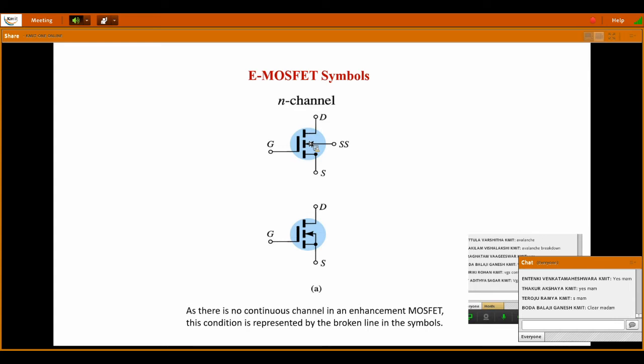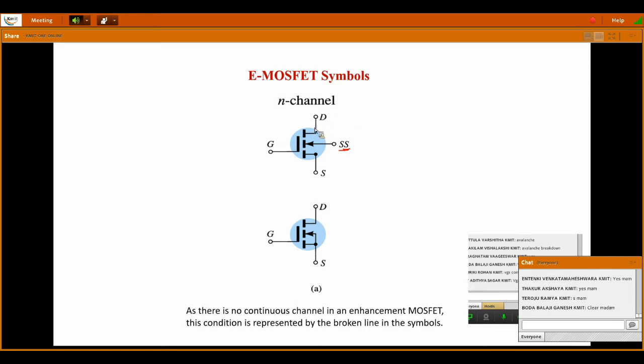So initially there is no channel. Since there is no channel, in the symbol it is represented as a broken line. Okay, so while drawing the symbols in the examinations, you should be very clear. For E-MOSFETs, you should draw the symbol as a broken line. Okay, and here a fourth terminal is also there, that is called the substrate. This SS, okay, the SS is substrate. So substrate is also considered here as a terminal in MOSFETs, whereas this was not there in FETs and BJTs.